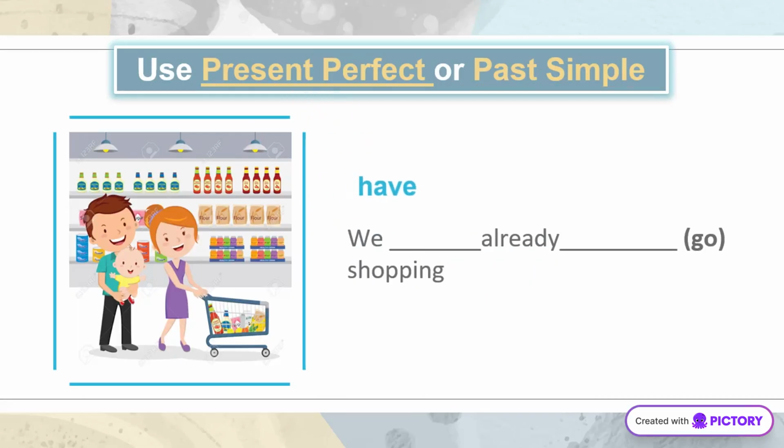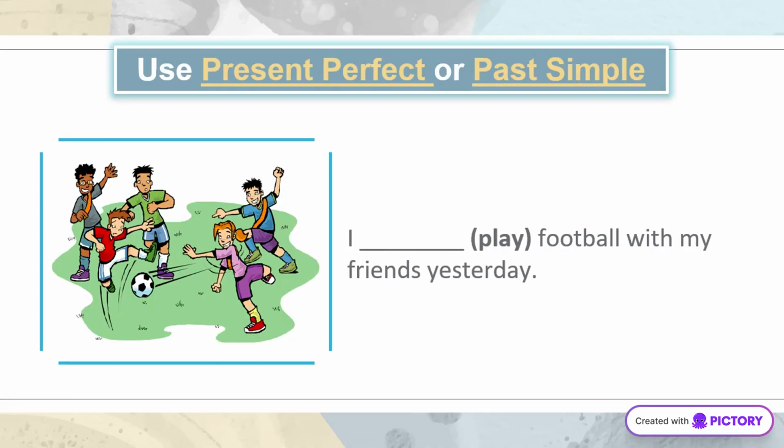Use the present perfect to talk about experiences. Have already gone indicates an action completed at an unspecified time. The past simple is ideal for specific past events. Played clearly indicates an action that happened yesterday.